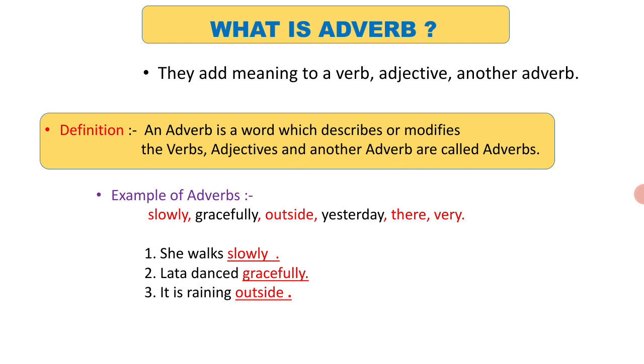It is not very essential in a sentence if there is no adverb or adjective, but without a noun, pronoun, or verb, a sentence cannot be framed.